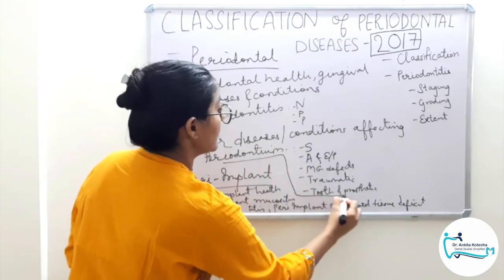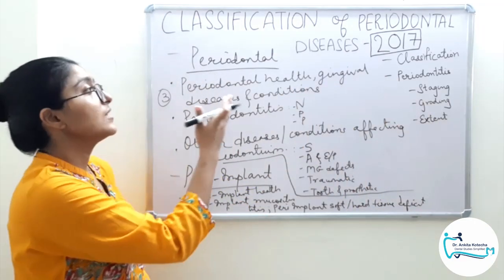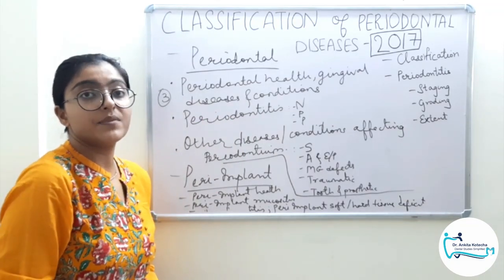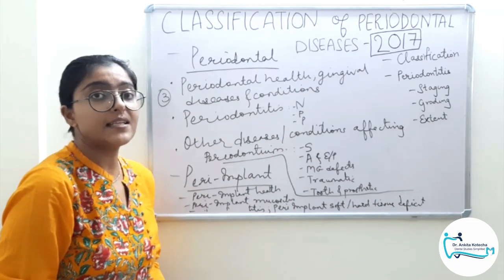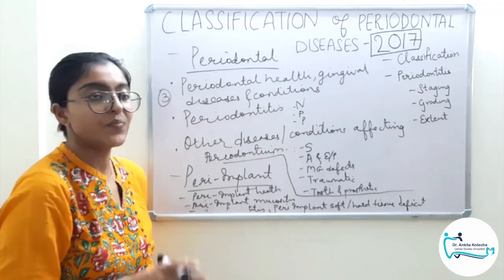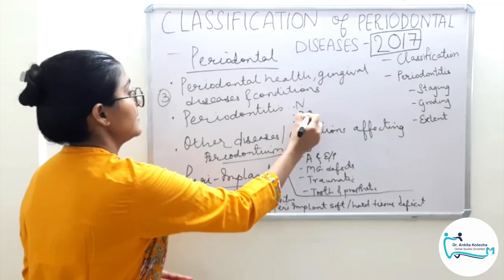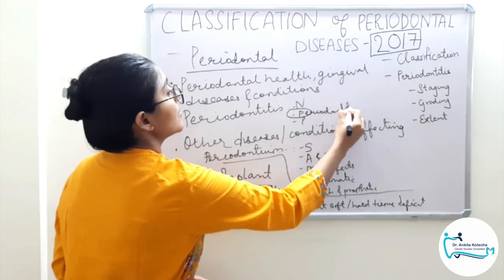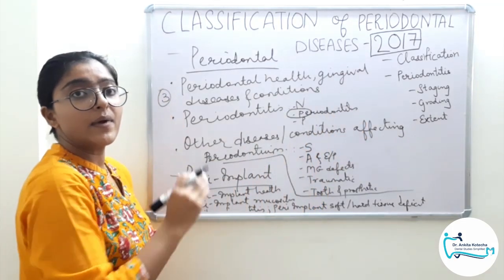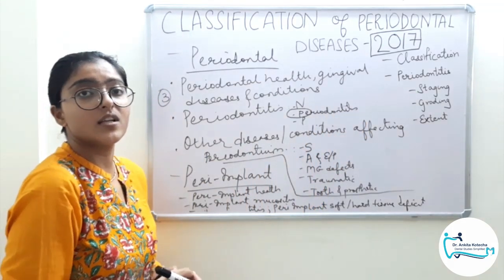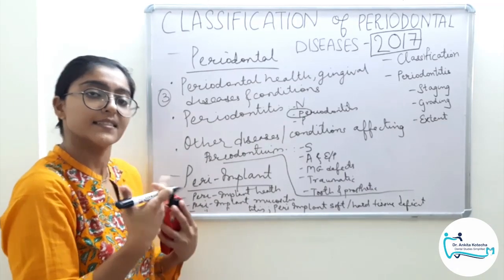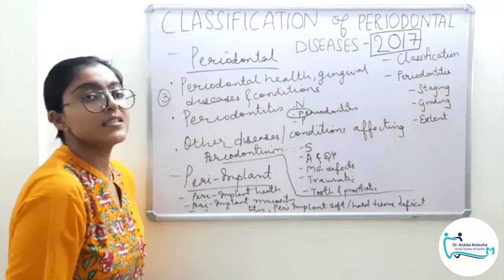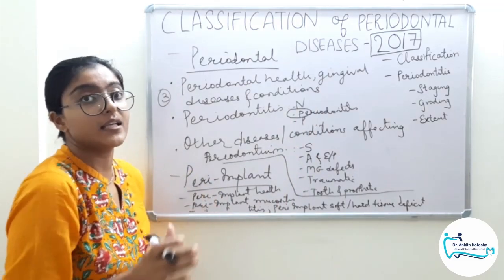Now I will highlight the major changes between this 2017 classification and the widely accepted and followed till date classification, that is 1999 by Gary C. Armitage. Clear? The first major change is here. Periodontitis. Did you not wonder when I mentioned this classification, where has chronic and aggressive periodontitis gone? Yes, they are gone. Periodontitis is the new entity, the single entity which has covered both chronic and aggressive periodontitis.